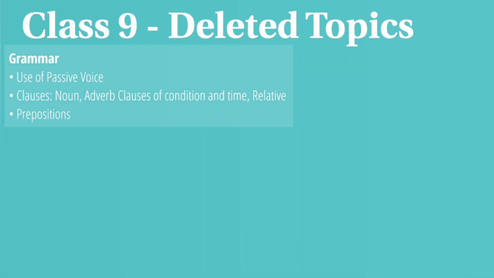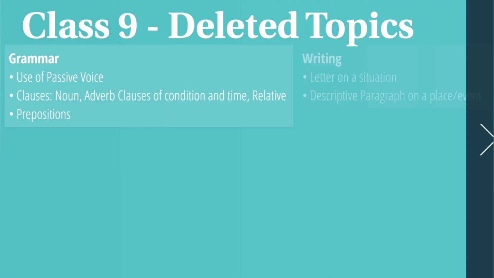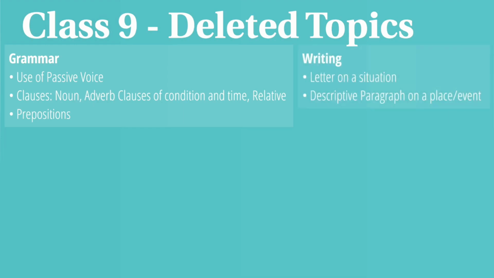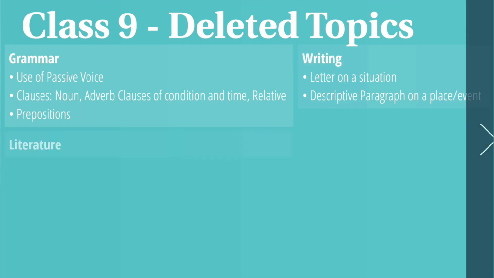In grammar, passive voice has been deleted. The topic clauses has been deleted along with noun, adverb clauses of condition and time and relative clauses. And the third topic that has been deleted is prepositions. Now let's take a look at the writing section. There have been two reductions here. The first is letter on a situation and the second is descriptive paragraph on a place or event. So this has been cut off from the writing section.